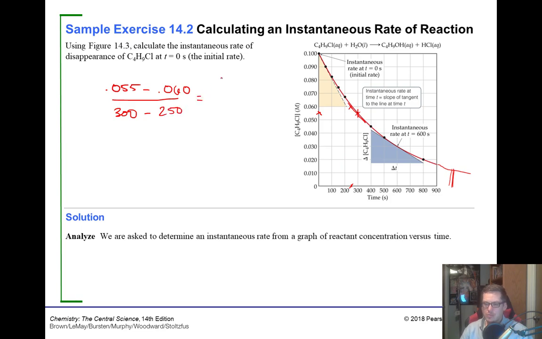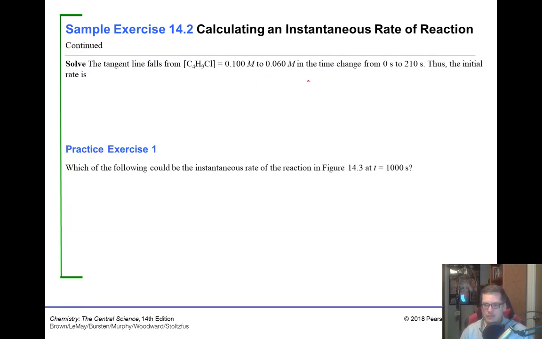So we can plug that into our calculator. Don't forget to use parentheses as appropriate, or you'll look like a fool. Divided by 50. And we got negative 1.0 times 10 to the minus fourth molarity per second. So that would be the instantaneous rate. Not too bad. And that's it for this video here.